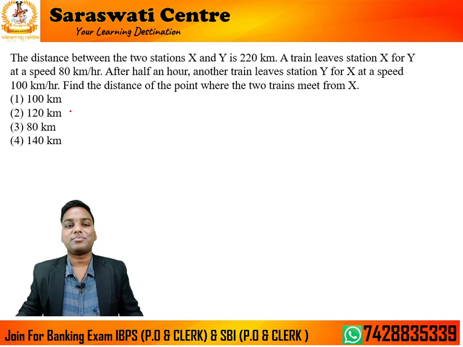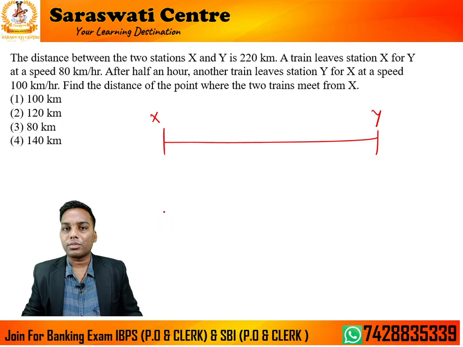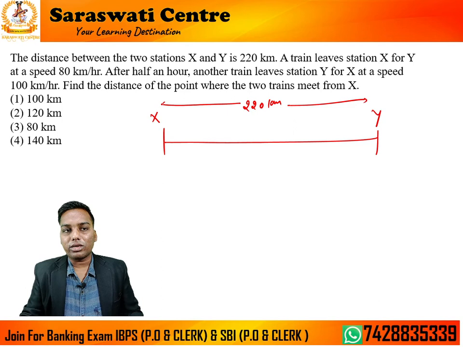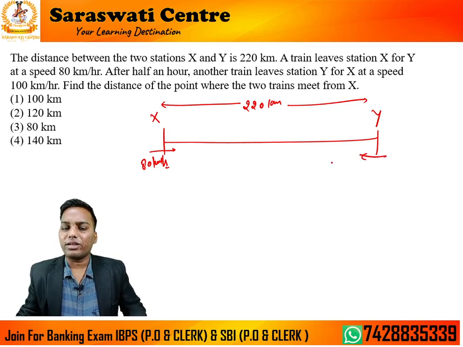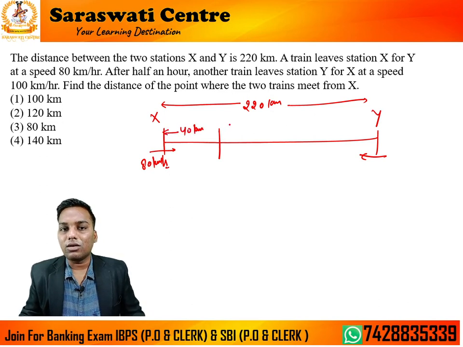Okay, so what is given here? There are again 2 points, Y and X, and the distance between them is 220 km. Again, what is happening? This is running at a speed of 80 km per hour, and after half an hour, so अगर 1 घंटे में ये 80 किलोमीटर कवर करता है, तो हाफ एन आवर में कितना करेगा? 40 किलोमीटर. Just keep it aside. What is left? 180 kilometers.